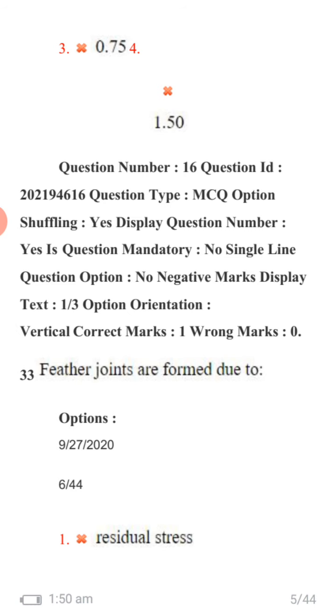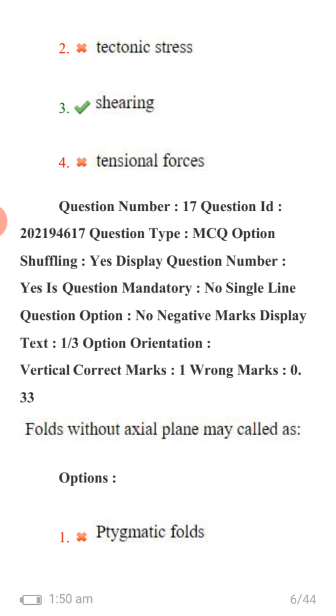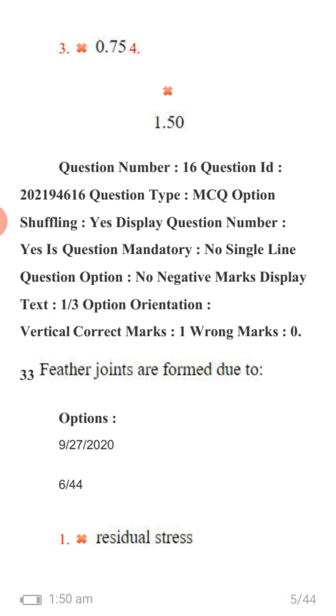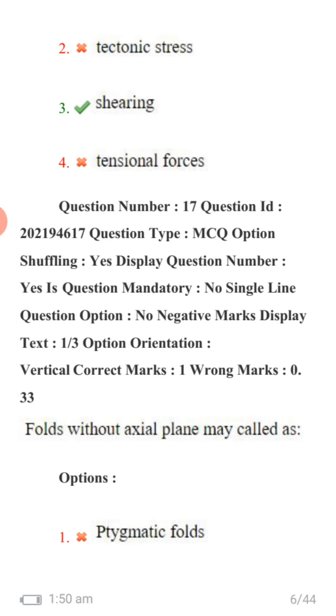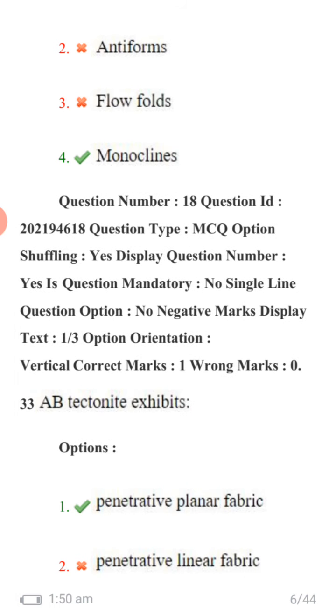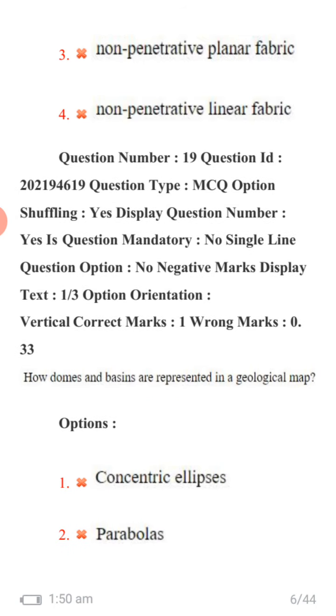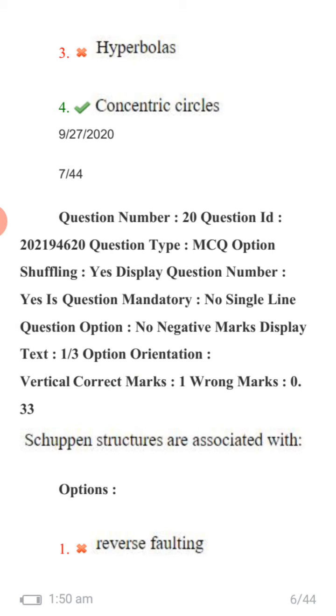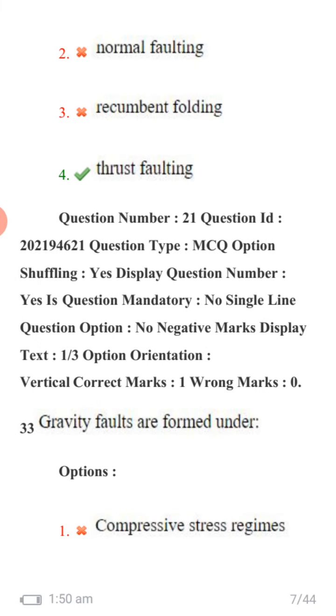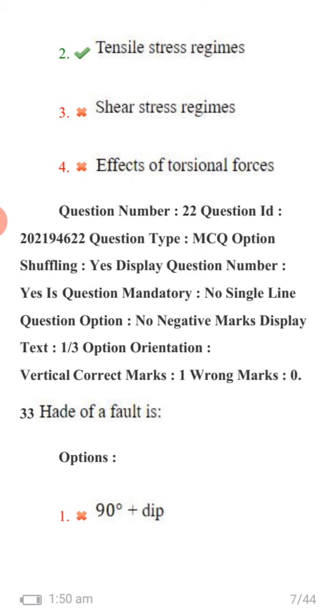Feather joints are formed due to shearing. Next question: folds without axial plane may be called monoclines. AB tectonic exhibits penetrative planar fabric. How are domes and basins represented in a geological map? Concentric circles. Scoop structures are associated with thrust faulting. Gravity faults are formed under tensile stress regimes.